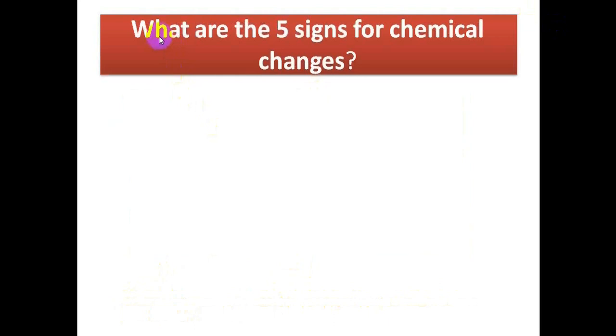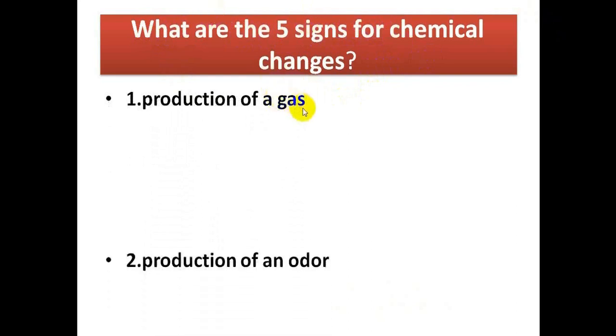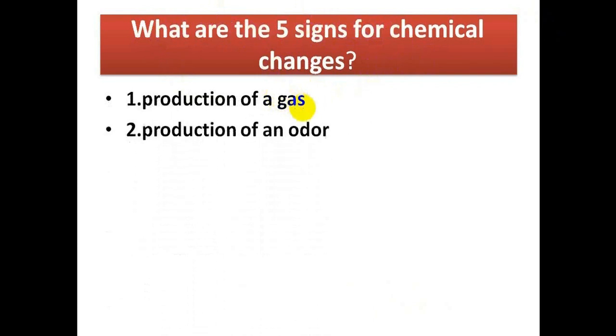So let's revise. What are the 5 signs for chemical changes? Do you remember? Number 1 was production of a gas that comes out as bubbles or fizzing or foaming. Number 2, production of an odor or smell.